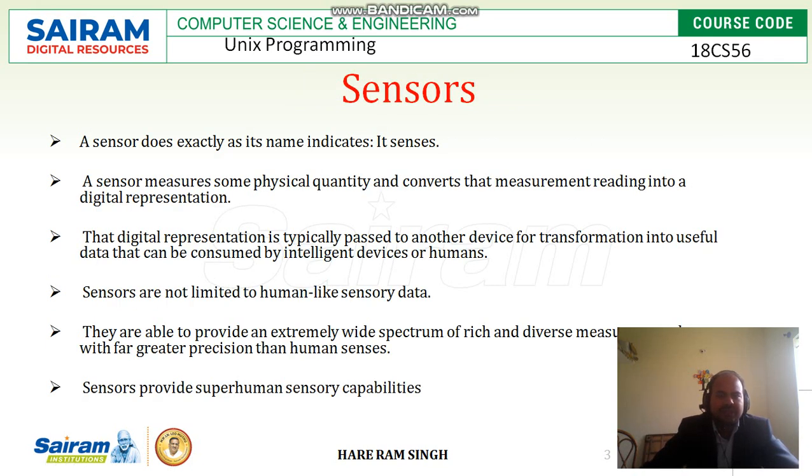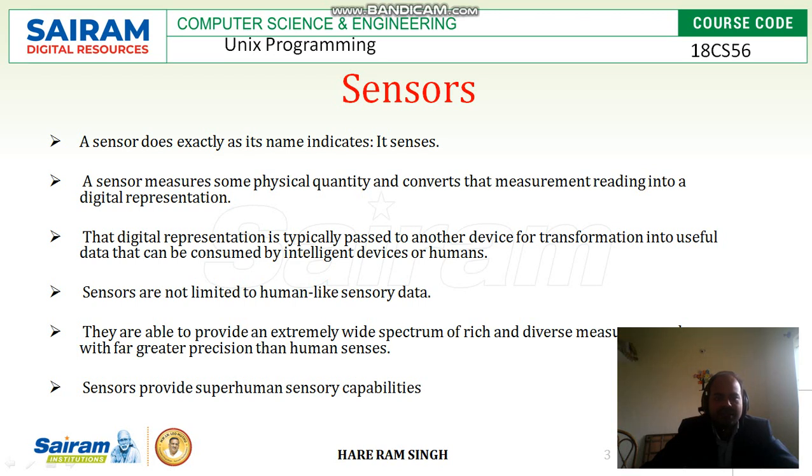Sensors. What is a sensor? Sensor, with its name itself, it is saying some object which can sense. A sensor does exactly as its name indicates, it senses. A sensor measures some physical quantity and converts the measurement reading into digital representation. That is very right. A sensor has to sense some parameters, some reading from the environment, and it will represent it in digital representation.